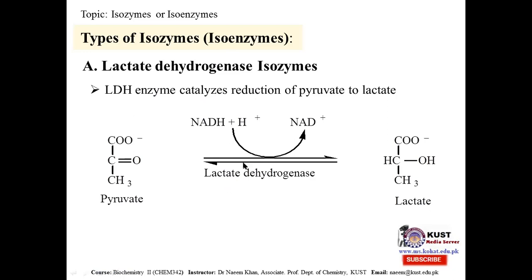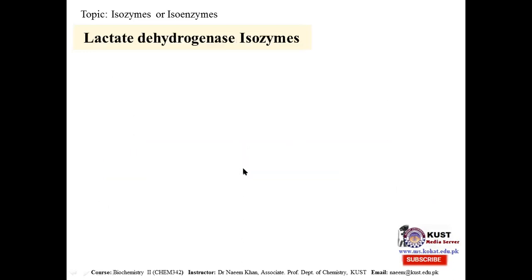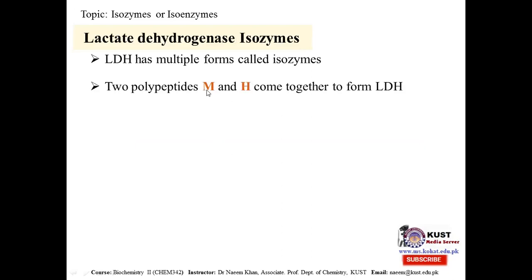This is an enzyme, and we are discussing its isozymes. This enzyme has multiple forms called isozymes. This enzyme is made up of two types of polypeptide chains, and they are represented by M and H. The enzyme is a tetramer made up of four polypeptide chains of amino acids.